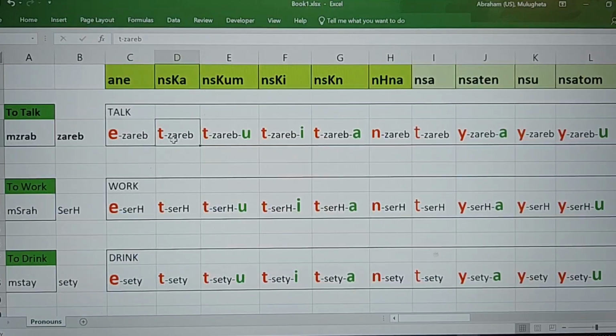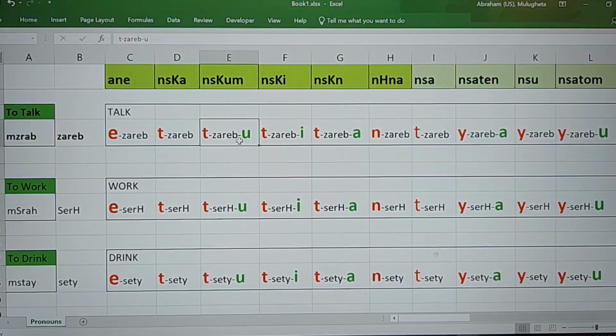Notice that zareb is becoming the basic version of the verb mizrab. Okay, mizrab is to talk. Zareb is the basic version of that word mizrab. Okay, so let's go through this. Ane azareb. Okay, with a. Nisakha tizareb. Nisukhum tizarebu. So you can see I added here u.